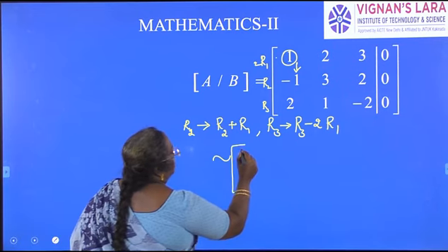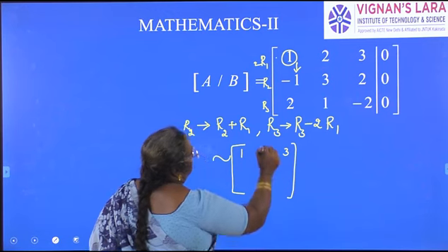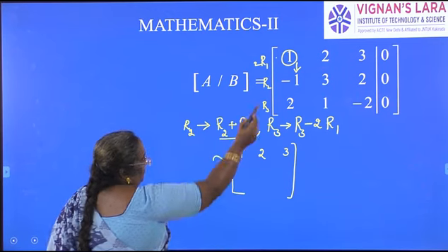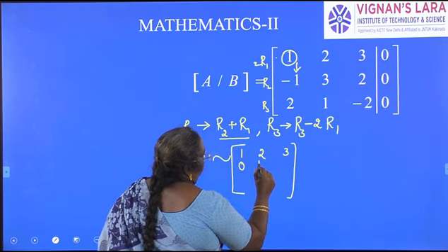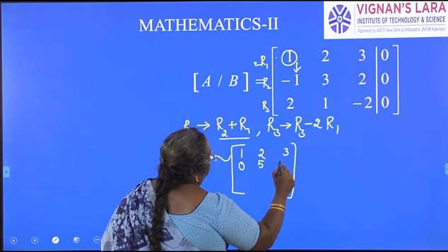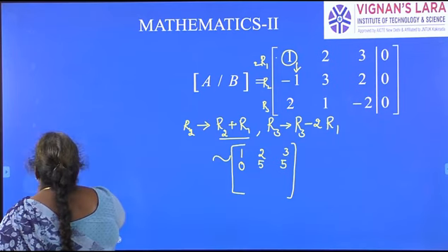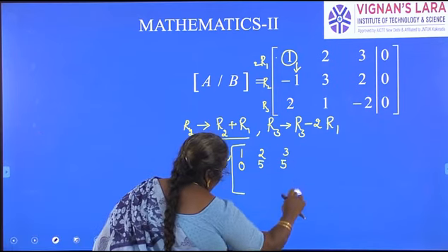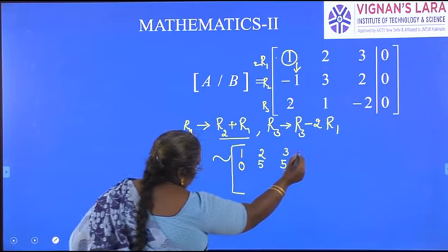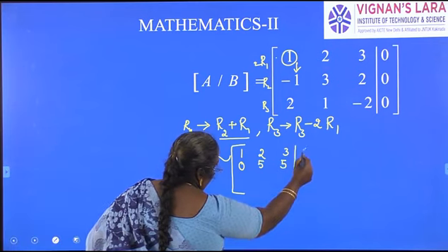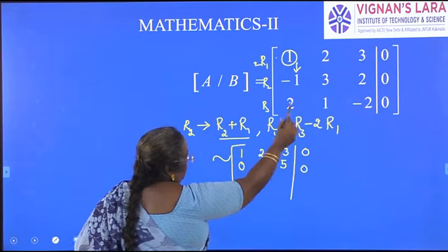It is 1, 2, 3. I am adding R2 and R1. Minus 1 plus 1, 0. 3 plus 2, 5. We can carry the zero column or not, but as we are considering the augmented matrix, let us write 0 also.